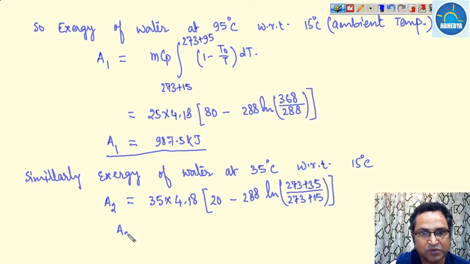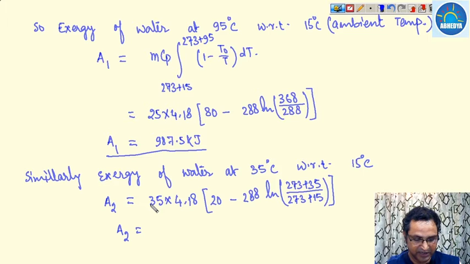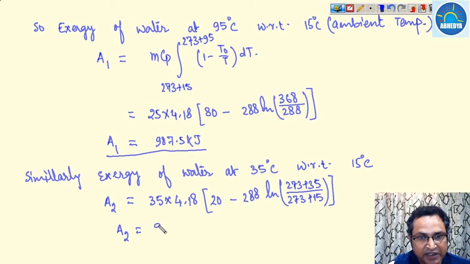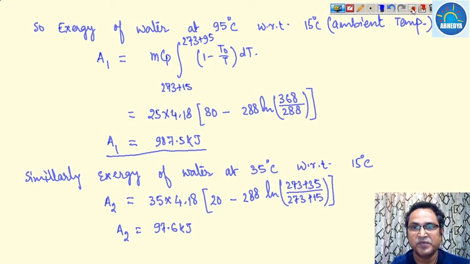So A2 comes out to be, what is the value of A2? At 35 degrees centigrade, if you calculate, this value comes out to be 97.6 kilojoule. So what is the total exergy available before the mixing?